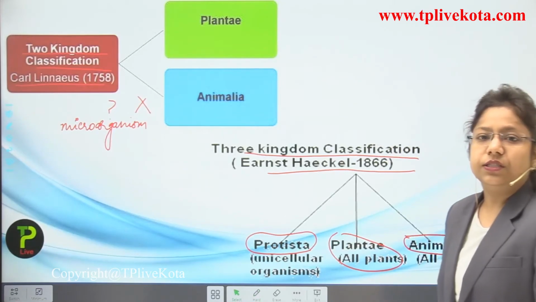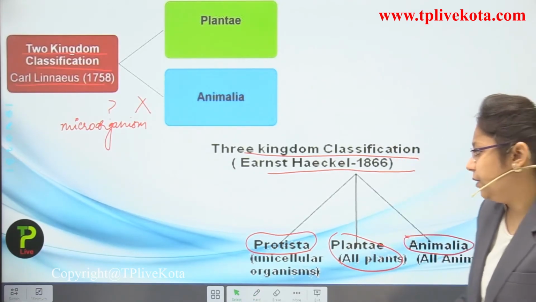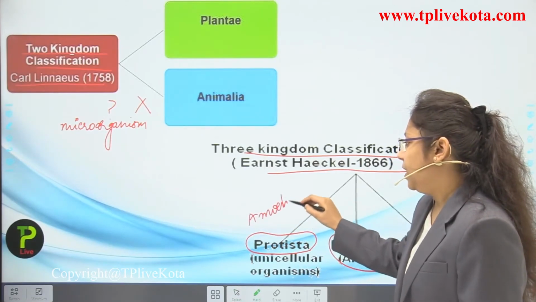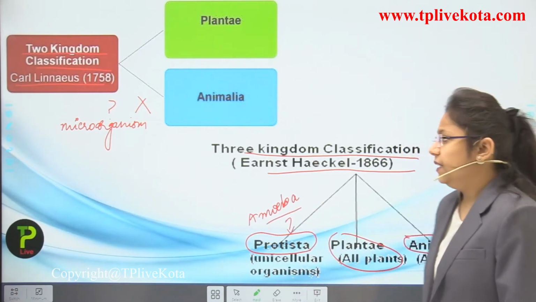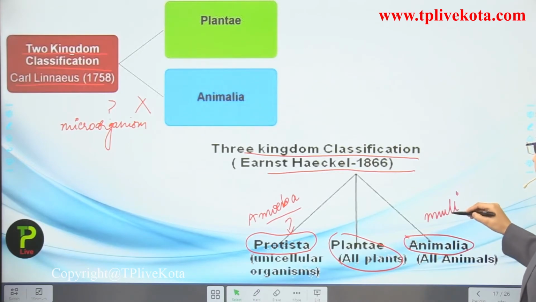Unicellular organisms like prokaryotes, amoeba and paramecium were all counted in Protista, and plant and animal were counted as multicellular.